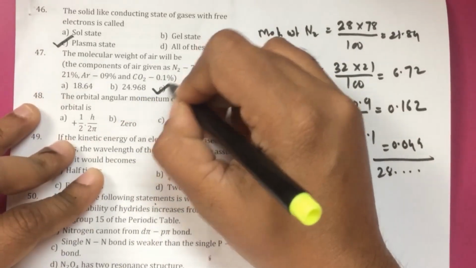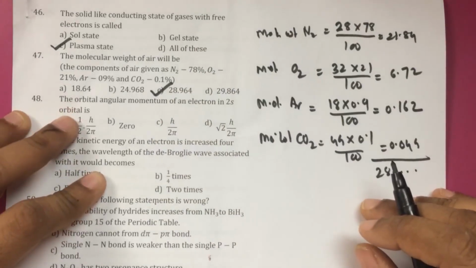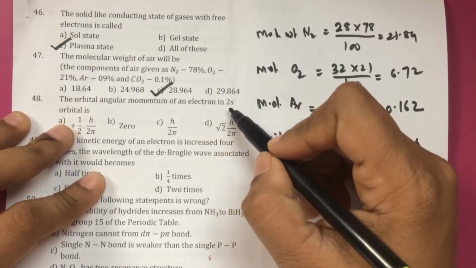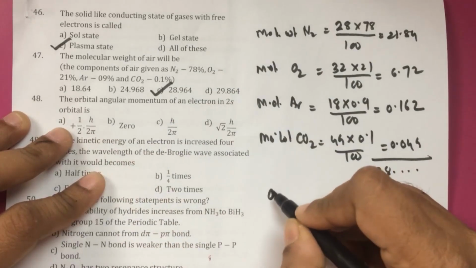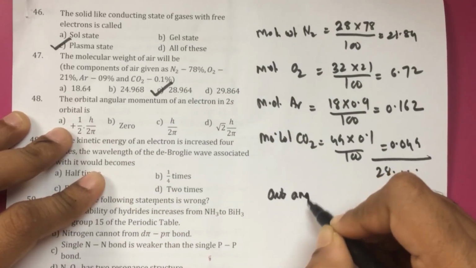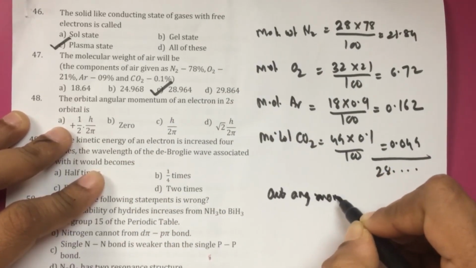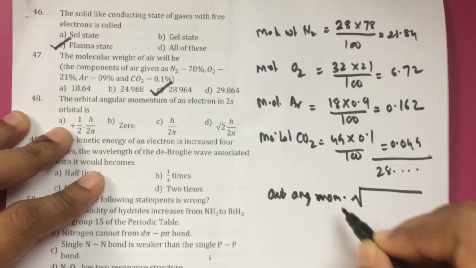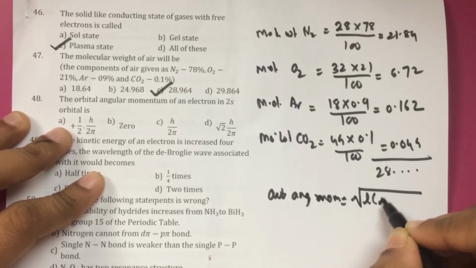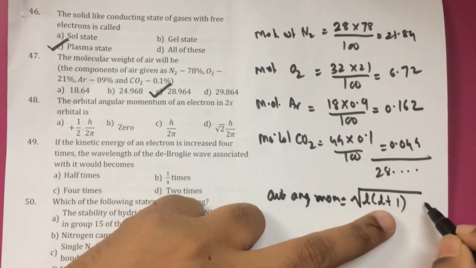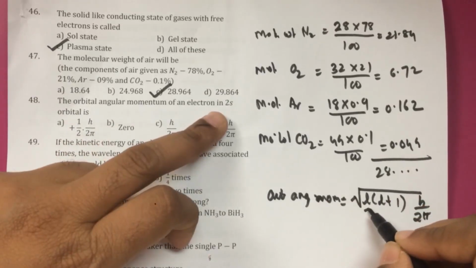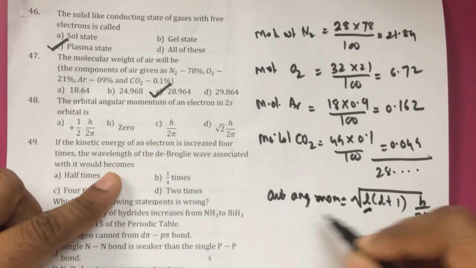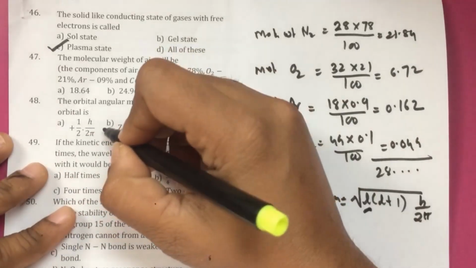So the option is C. Now the orbital angular momentum of the electron in the 2s orbital we are supposed to calculate. Orbital angular momentum is equal to square root of L into L plus 1, into h upon 2 pi. For an s orbital, L is equal to 0. Therefore, the orbital angular momentum will be 0.